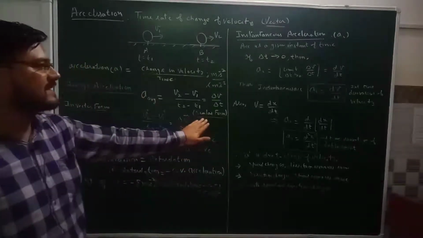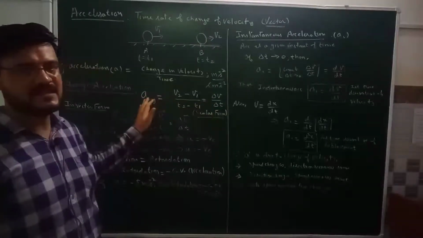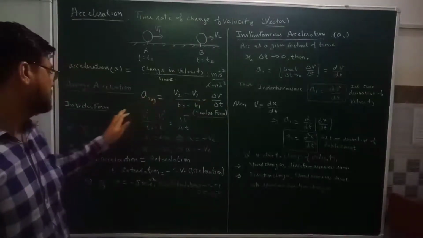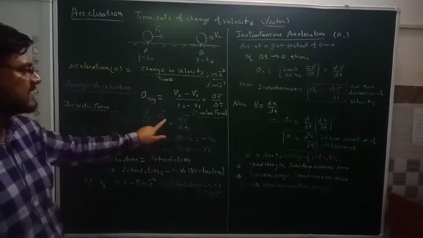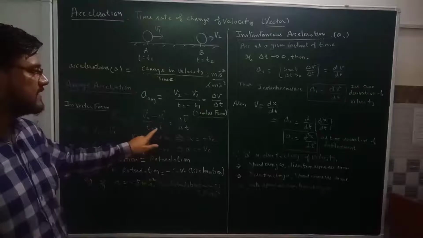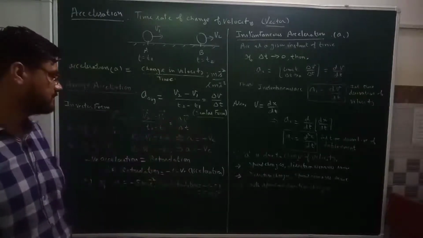This equation is written in the scalar form. We know that velocity is a vector quantity, so acceleration is also a vector quantity. So in the vector form, the average acceleration can be written as v2 vector minus v1 vector divided by t2 minus t1, equal to delta v over delta t.